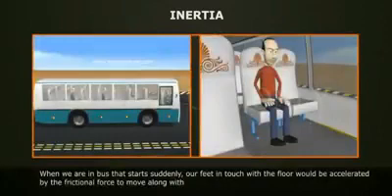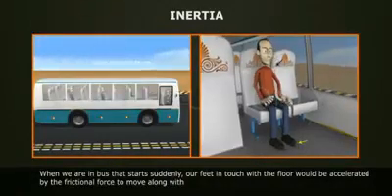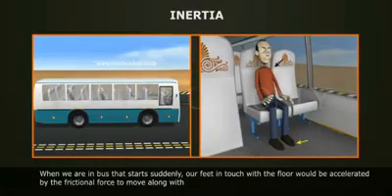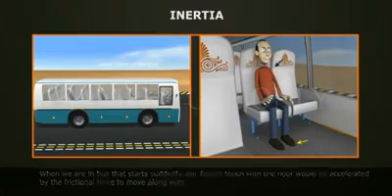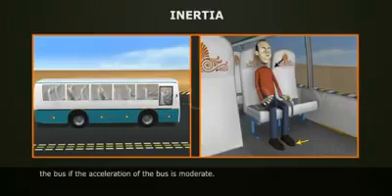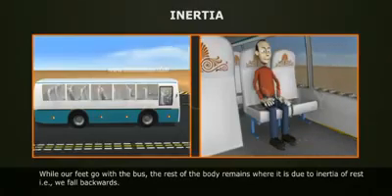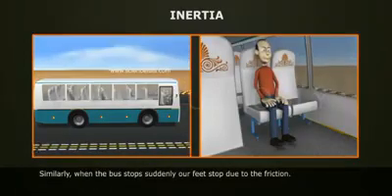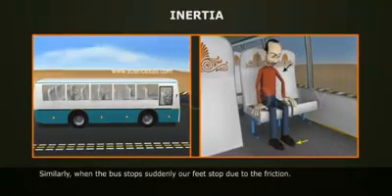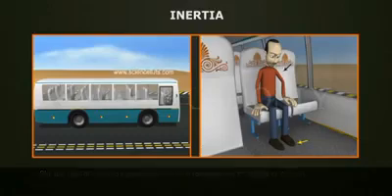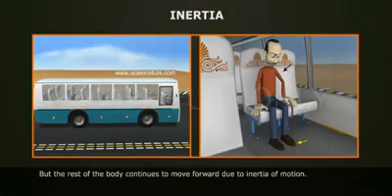For example, when we are in a bus that starts suddenly, our feet in touch with the floor would be accelerated by the frictional force to move along with the bus if the acceleration of the bus is moderate. While our feet go with the bus, the rest of the body remains where it is due to inertia of rest, that is, we fall backwards. Similarly, when the bus stops suddenly, our feet stop due to the friction, but the rest of the body continues to move forward due to inertia of motion.